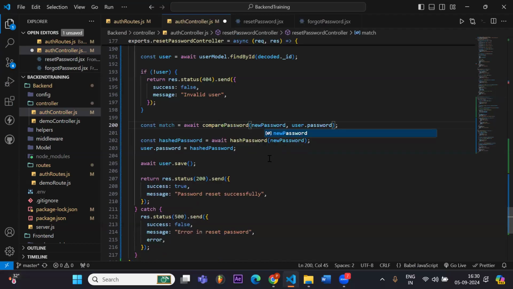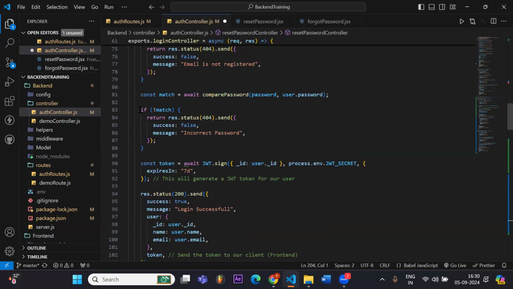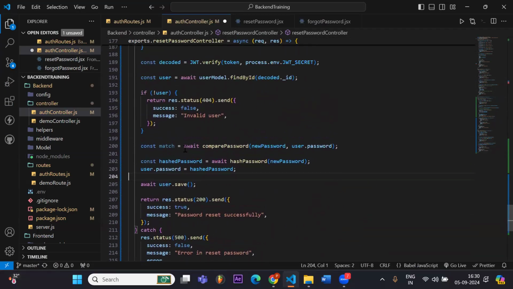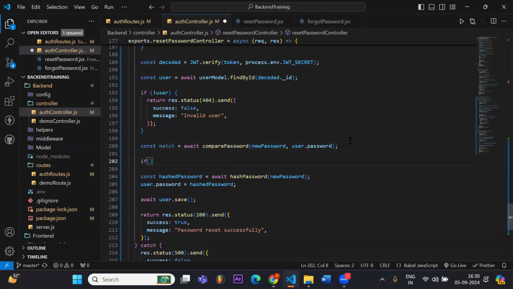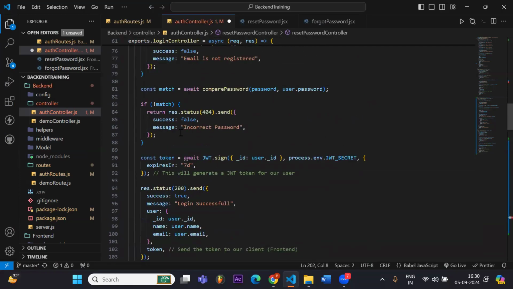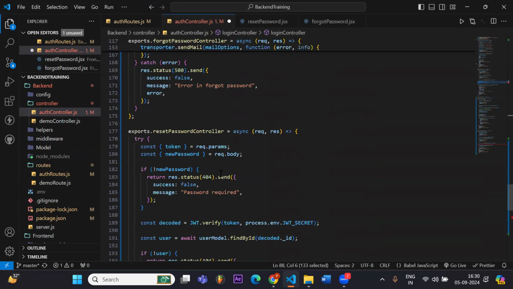In the login, what we were doing is the match. If it was not matched, we would send incorrect password. But here we are doing the reverse of that. If the old password is password and the new password is the same, we write if match, and copy that also. Earlier we were not matching the password.